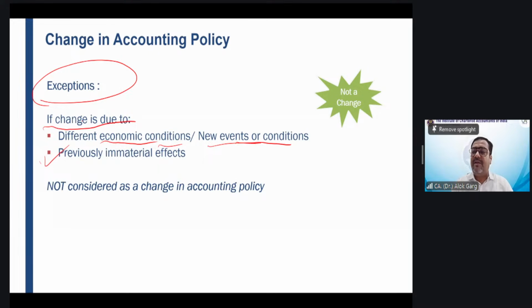Sir, but we need to update the accounting policy. Yes, you are absolutely right, Saminathan. You have to update it. But the only thing is, my dear friends, whether we have to give the retrospective application. We have to give the retrospective application, right? No, we are not required to give the retrospective application.